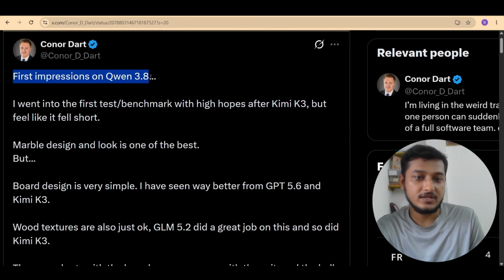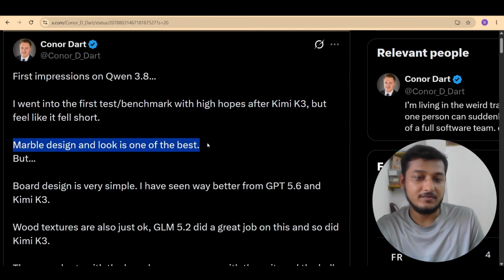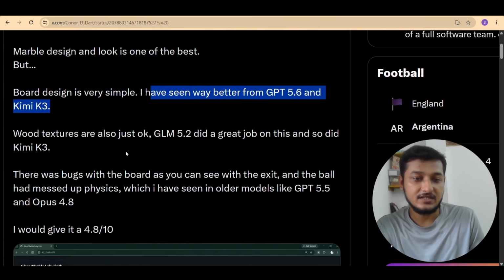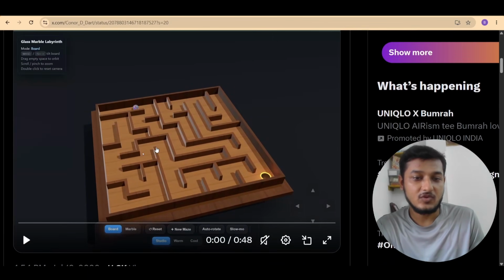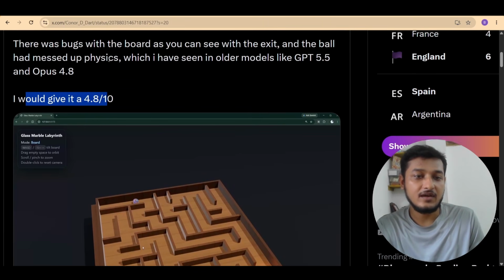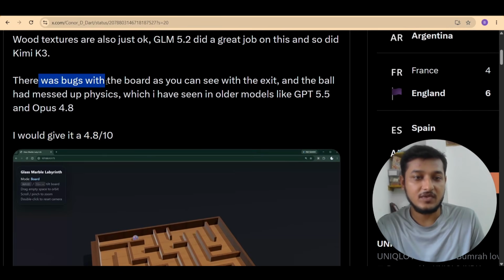First impressions on Qwen 3.8. I went into the first test benchmark with high hopes after Kimi K3, but it feels like it fell short. Marble design and look is one of the best, and board design is very simple. I have seen way better from GPT 5.6 and Kimi K3. And here you see this is the board design he got from Qwen 3.8, and here you see I would give it a 4.8 out of 10 to this Qwen 3.8 Max. And there were bugs with the board, as you can see with the exit.